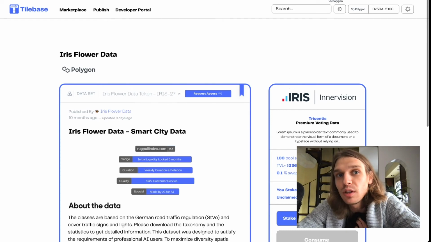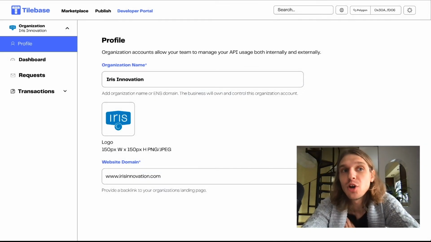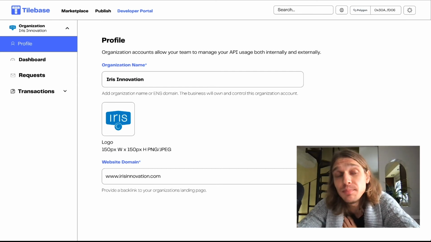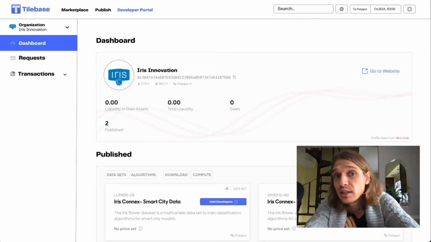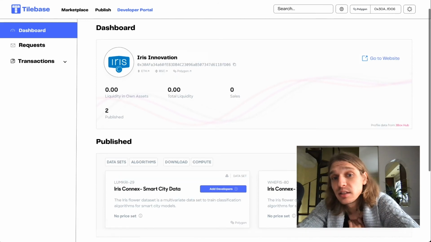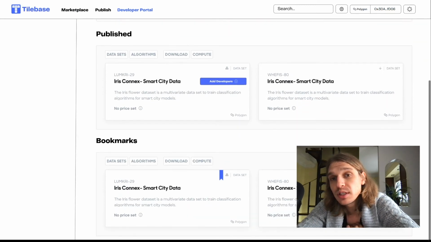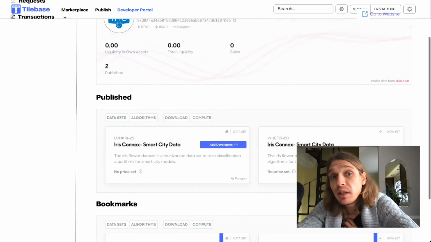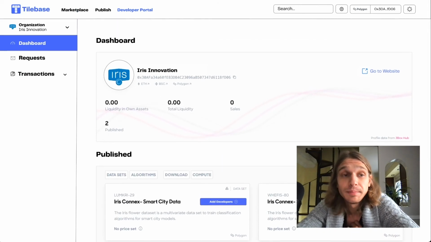Now we're going to show you the developer portal. So now we're in the developer portal. You can see in the top left, you can establish an organization and a profile that surrounds your organization. And that'll be featured in your dashboard. So this dashboard is an overview that shows your organization and the public address that's associated with it, and all published data sets that you've recently published, any bookmarks, and this will be public. So anybody can click your dashboard and they can see your profile.